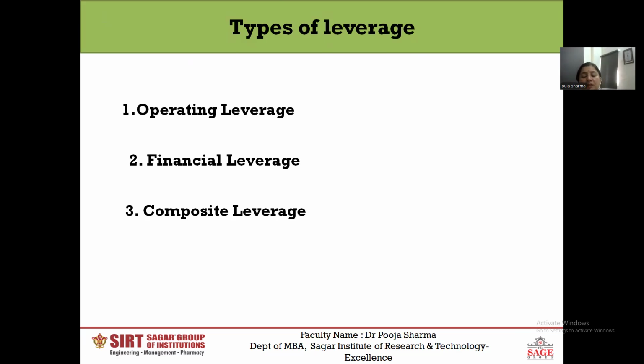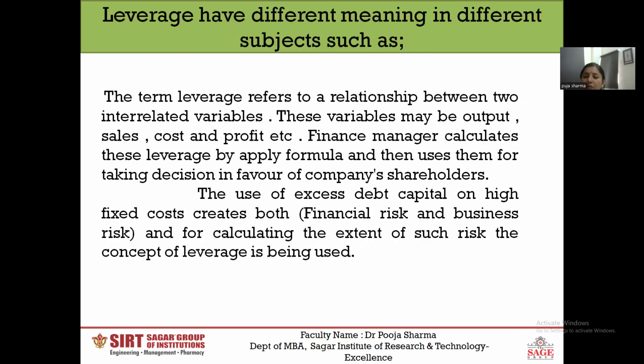The third is composite leverage. It is also known as combined leverage. It is the combination of operating and financial leverage. So what we have seen in these slides is the term leverage and why it is used. It is used in the company for increasing the debentures, the borrowed fund, in the capital structure, and whatever interest is paid on the debenture is the fixed cost for the company, because the interest amount is fixed annually.